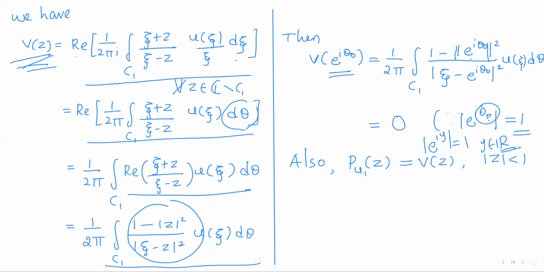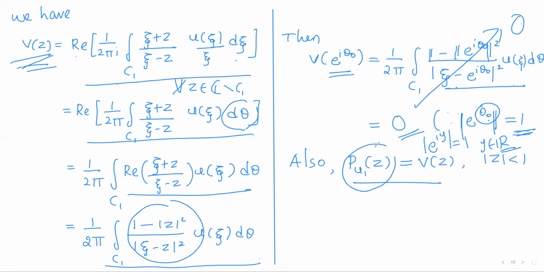So theta naught is a real value, so modulus of e power i theta naught will be equal to 1. So the numerator will be 1 minus 1. So 0 by anything is 0, 0 into anything is 0. So the whole term reduces to 0. So V is continuous at e power i theta naught, and V at e power i theta naught is also 0.